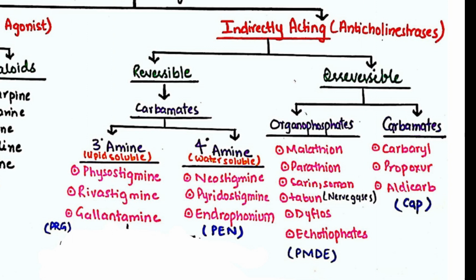Now, the category that will be binding with the cholinesterase enzyme irreversibly further involves the organophosphates and the carbamates. In the organophosphates, we have the following drugs, which include malathion, parathion, sarin, tabun, dyflos, and ecothiophate. You can remember it by the mnemonic PMDE. The other subcategory of the irreversible ones are the carbamates, in which we have carbaryl, propoxur, and aldicarb. You can remember it by the mnemonic CAP.